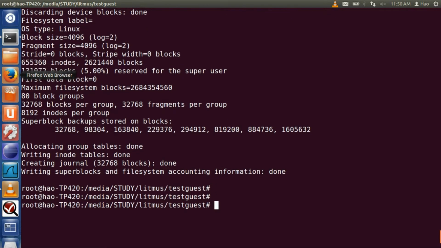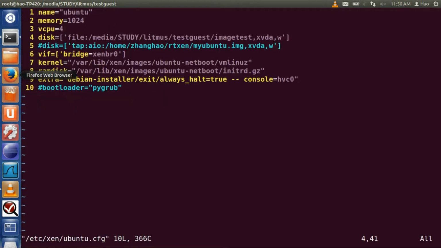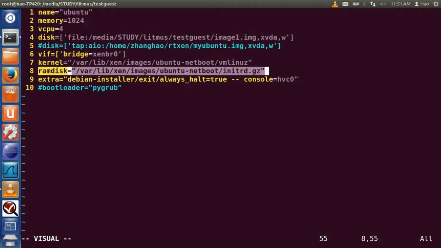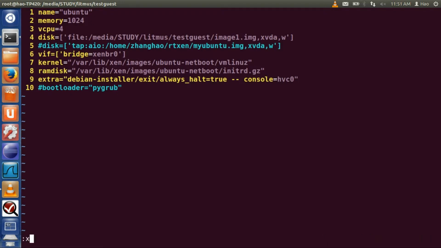Now we're ready to use the Ubuntu netboot to boot into our newly created image to install Ubuntu inside our guest domain. So now let's look at our config file. We change the image file to the right name, and the kernel and the RAM disk are just like last time when we created a logical volume-based guest domain. So it's a Ubuntu netboot.